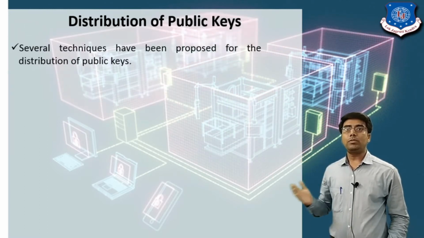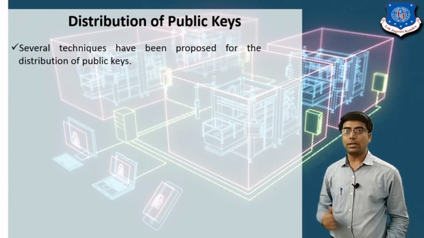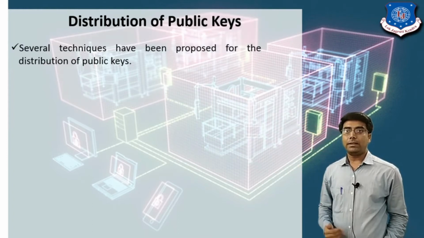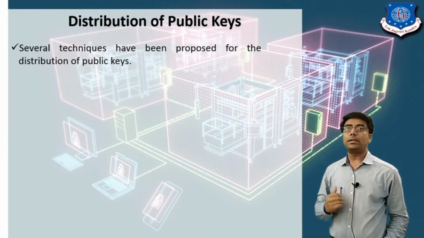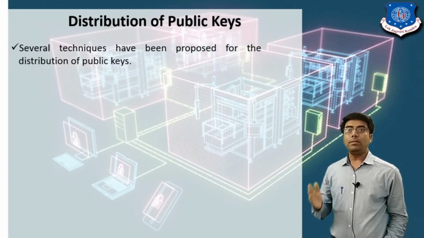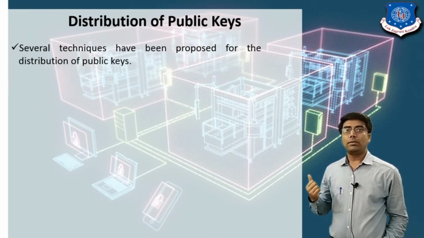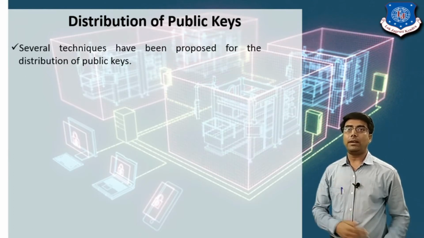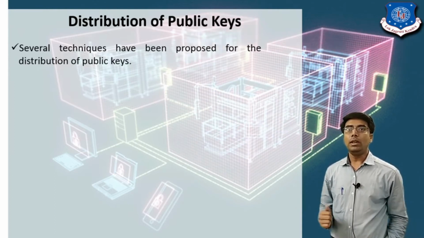The secret key should be transferred to the receiver by the sender. How will the key be distributed among the different users? That means how to distribute the key between the sender and the receiver.